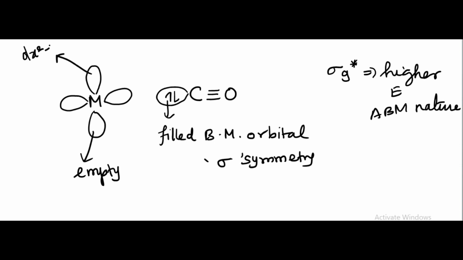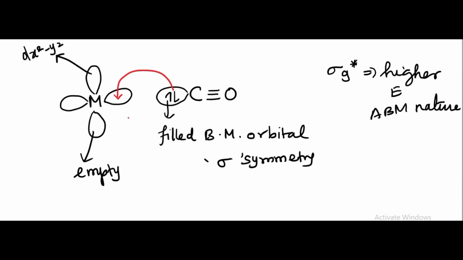There are 4 lobes, which is dx square minus y square. It is empty. Since dx square minus y square is empty, the electrons from the carbonyl carbon will be transferred to this empty anti-bonding orbital of the metal.